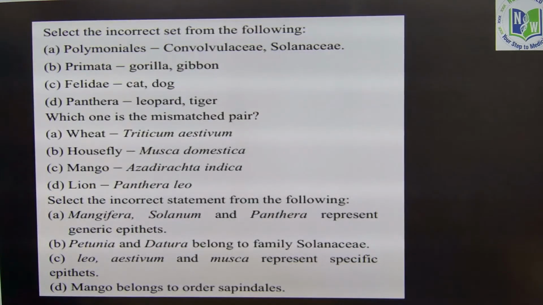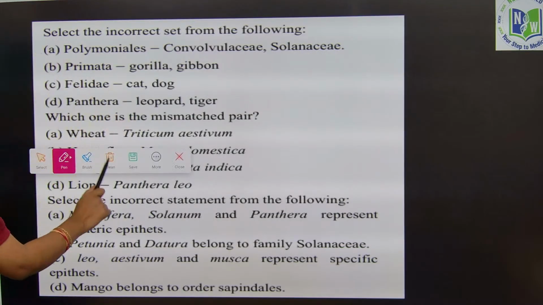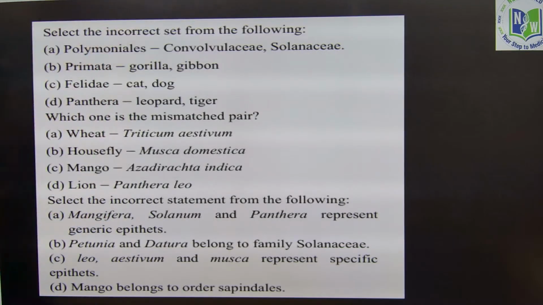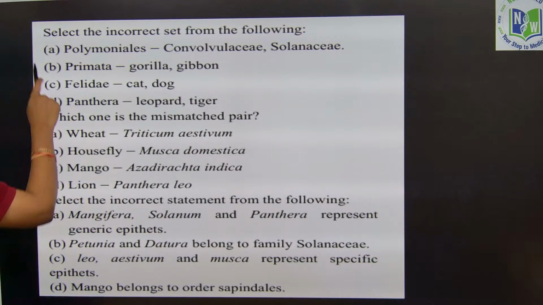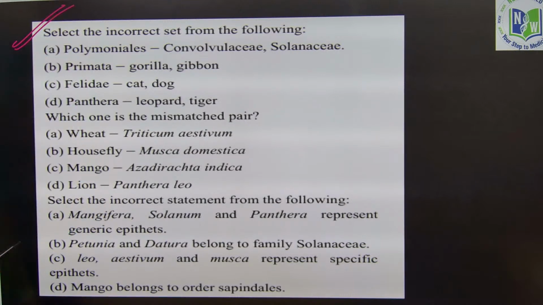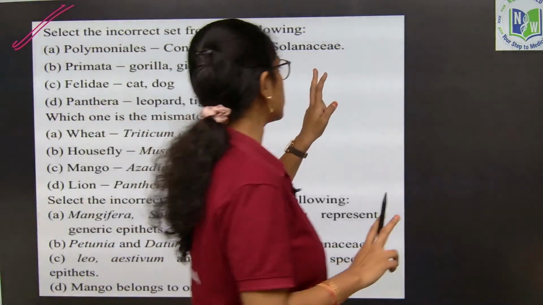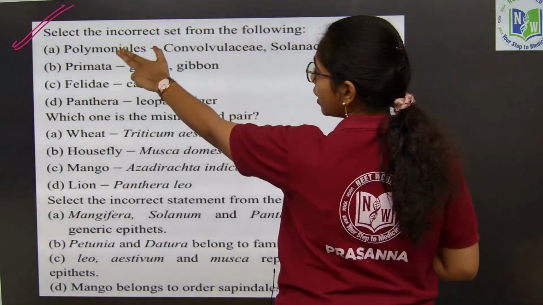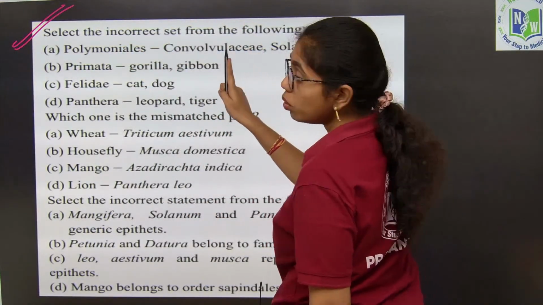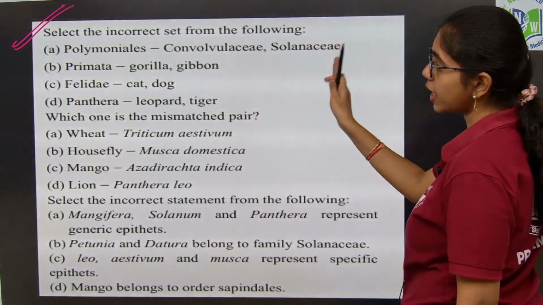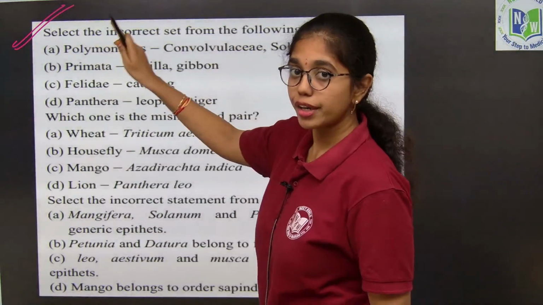Next, look at these questions again. This type of questions we can expect based on the families, based on the taxonomic categories and examples. Select the incorrect set from the following. We have to select the incorrect set. Polymoniales, Convolvulaceae, Solanaceae. Yes, these both belong to the order Polymoniales. Two families, that is Convolvulaceae and Solanaceae, belong to the order Polymoniales.